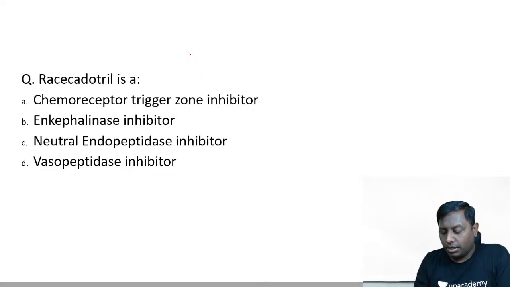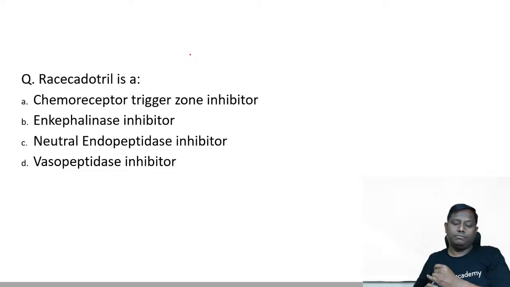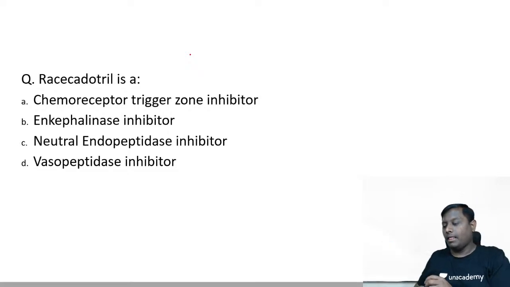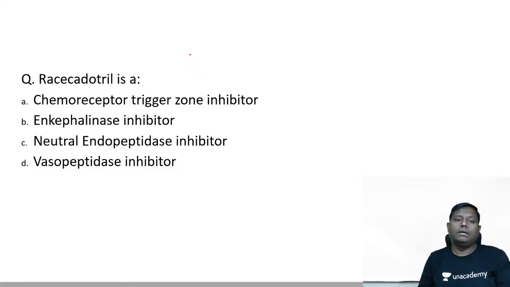What's racecadotril? Let's go ahead with the next question. All of you try, even if it is going wrong, keep trying. The more you try, the more you learn the art of controlled guessing.